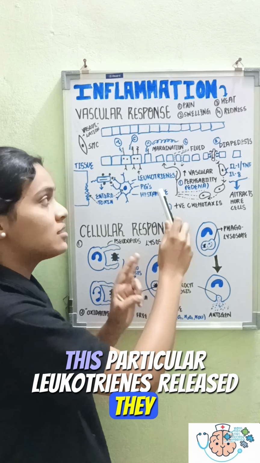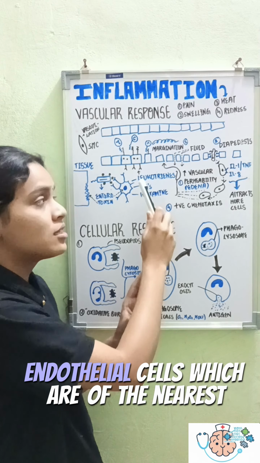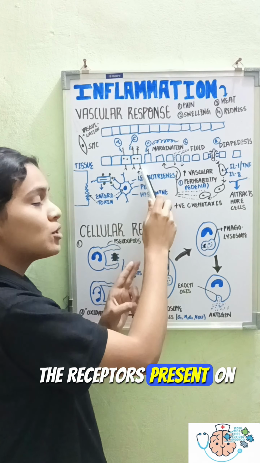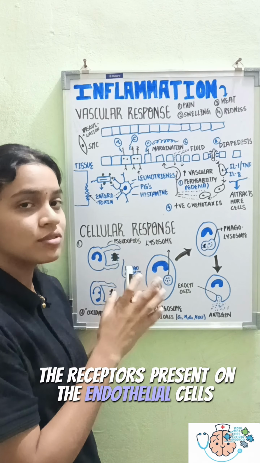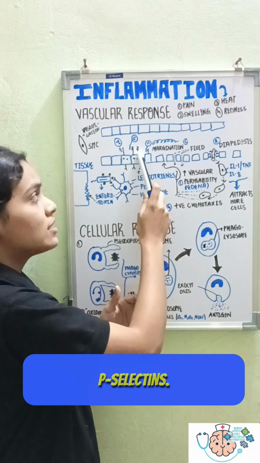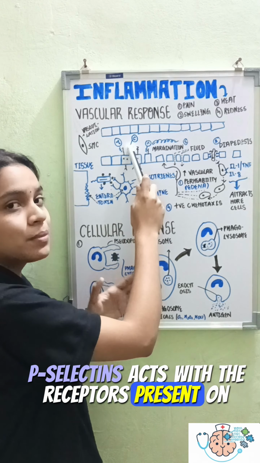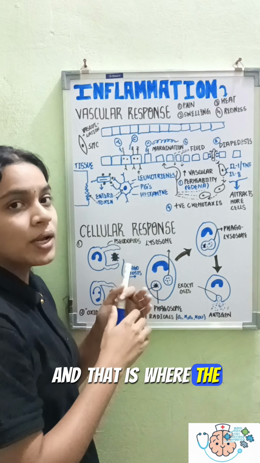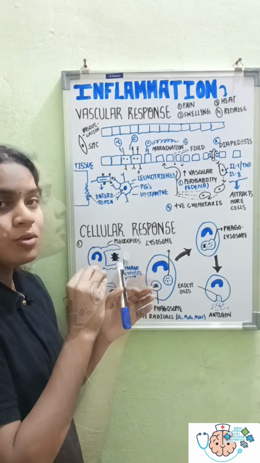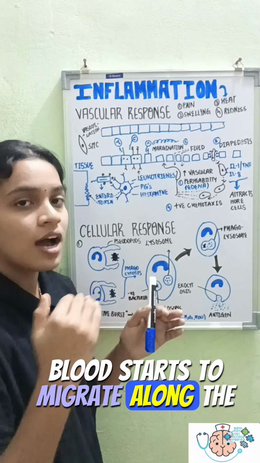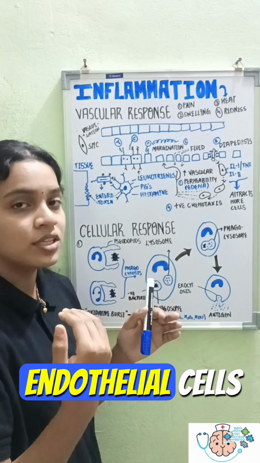The leukotrienes that are released also act on the endothelial cells of the nearest blood vessels, and they basically act with the receptors present on the endothelial cells, activating particular proteins which are called P-selectins. These P-selectins interact with the receptors present on the WBCs, and that is where the migration process occurs. WBCs or macrophages which have been flowing through your blood start to migrate along the surface of your endothelial cells.